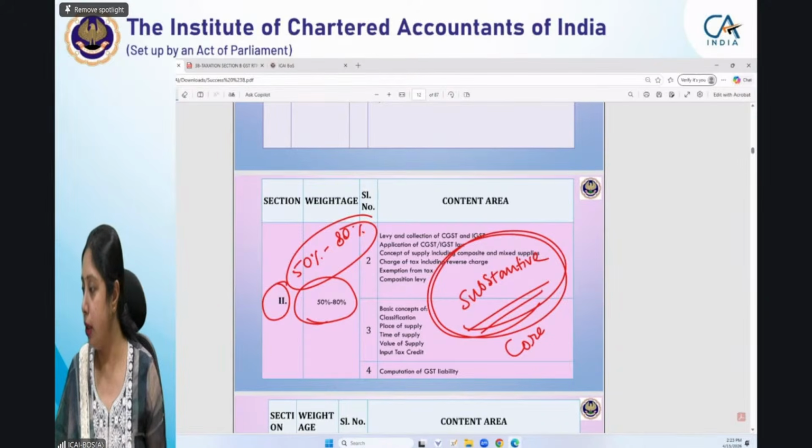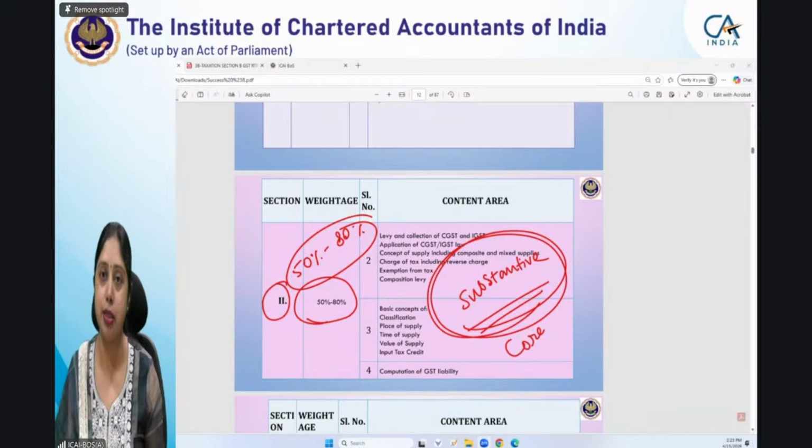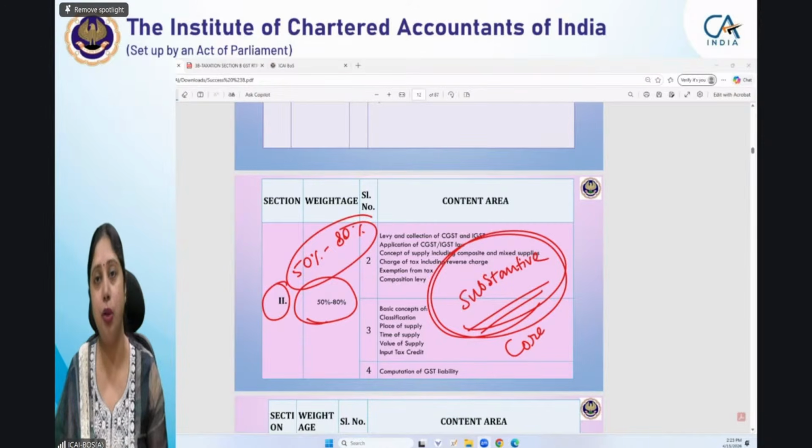Kuldeep is asking, in the mock test paper last month, it appears that case scenario reading consumes more time if attempted first. Okay, Kuldeep feels that when he attempted the mock test paper, if you read the scenario plus then the questions, it takes a lot of time, and so the MCQ portion will take a lot of time in reading the question. Though you do not have to write the reasoning, so that saves some time. But reading of the question takes a lot of time.